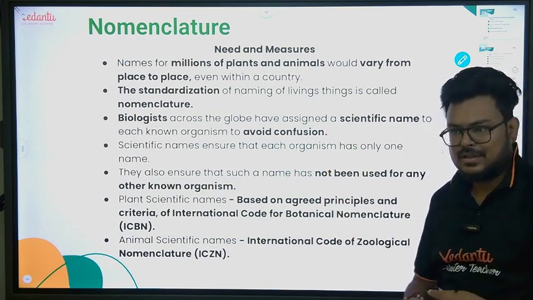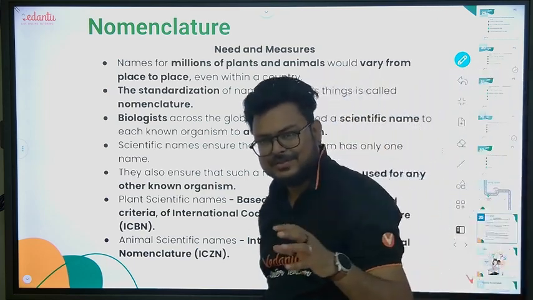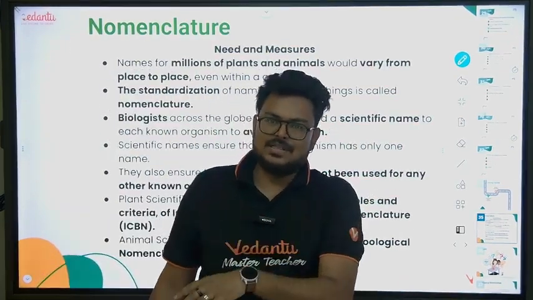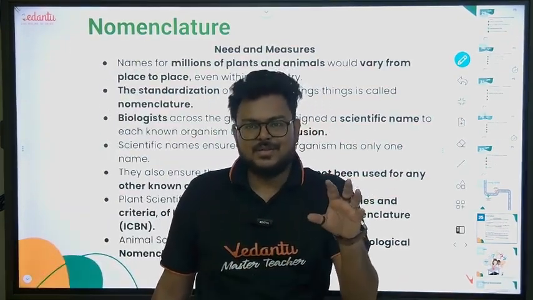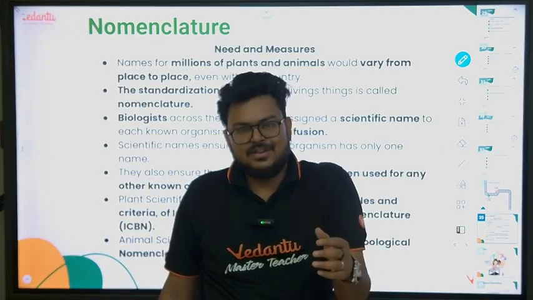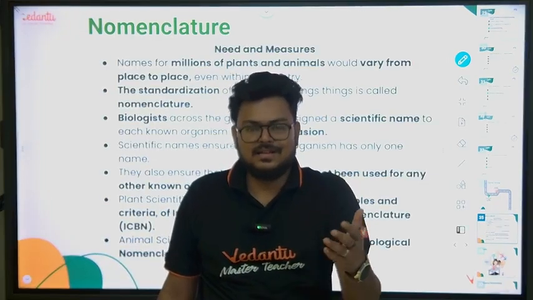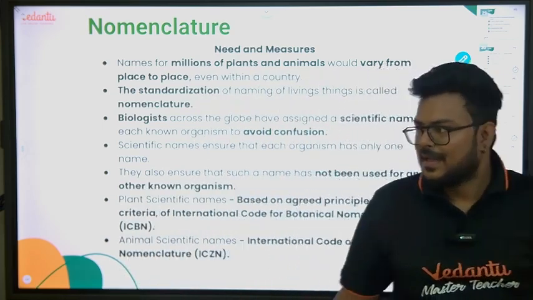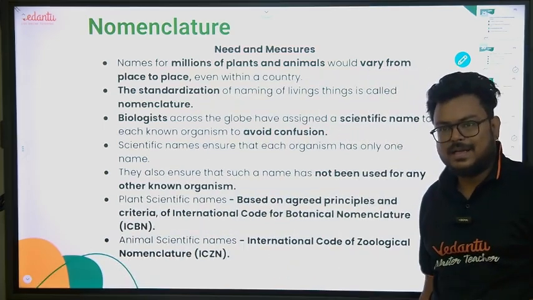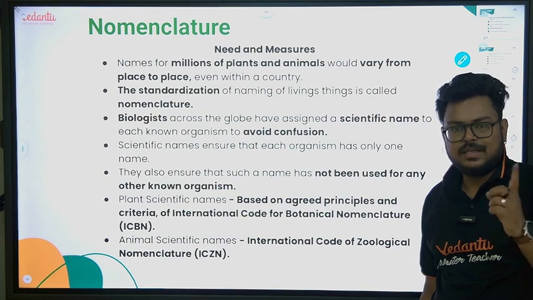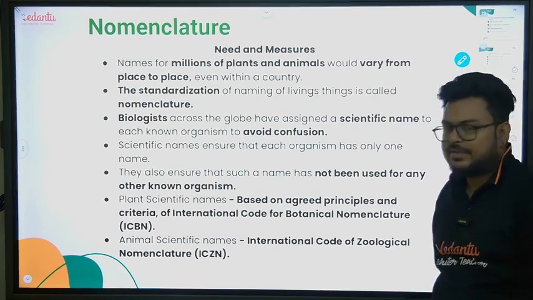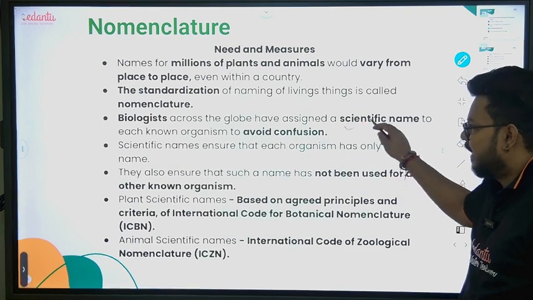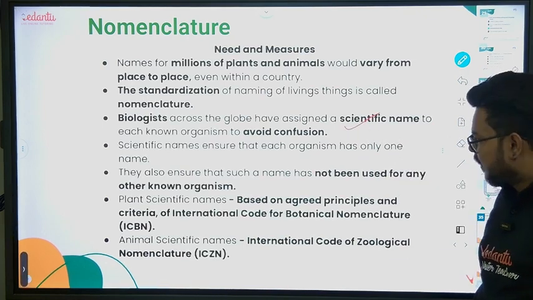Like for you also, your friends have some special name for you. Your school name is different, your home name is different, and your friends have some special names for you. Obviously you will not be called by your home name and friends' names in school. You want something specific. So every organism has to be called by a single name which is universally accepted, and that is done with the help of binomial nomenclature, right? So to avoid confusion, we give scientific names.